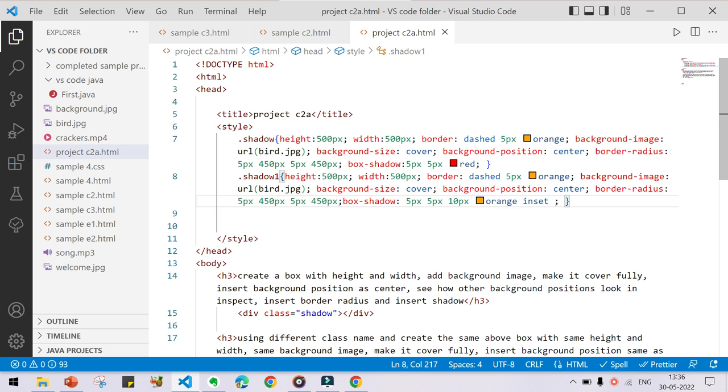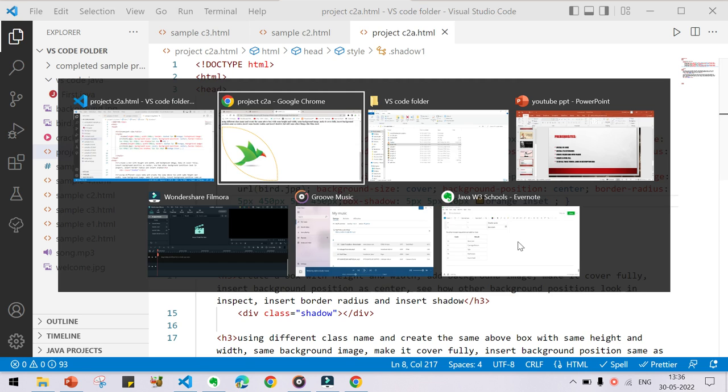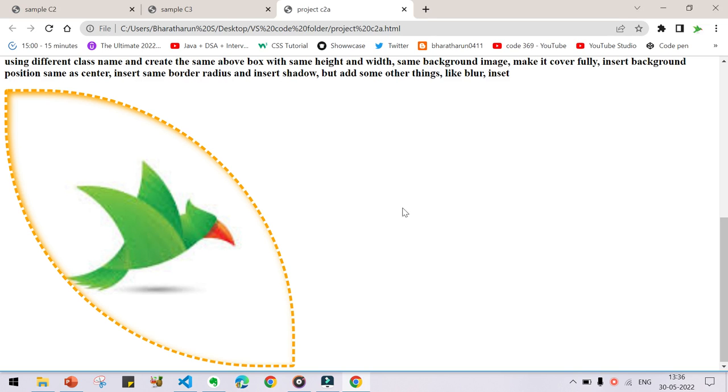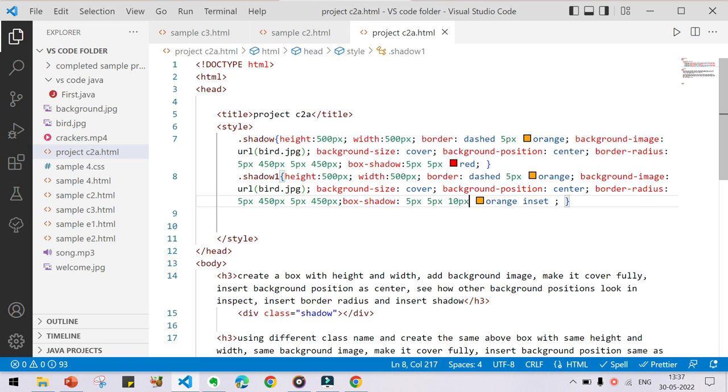Press Ctrl S and go back and reload. Now you can see blur and also inset shadow. The mistake that I did was I placed the 10 pixel blur at the last, but you should be giving the values line by line, then only it will consider that.